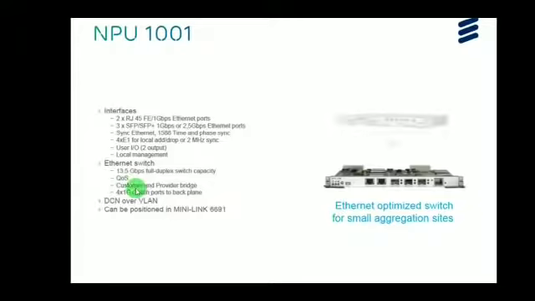Quality of service: customer or provider bridge. 4 1 GbE switch ports to backplane, and also it provides DCN over VLAN configuration, and it can be positioned in Mini-Link 6691.